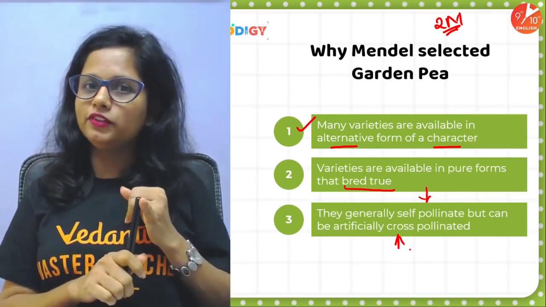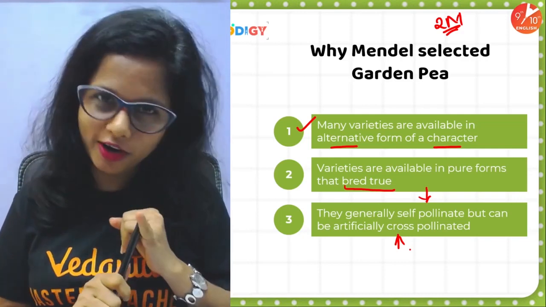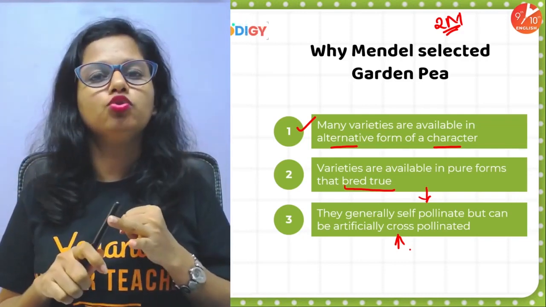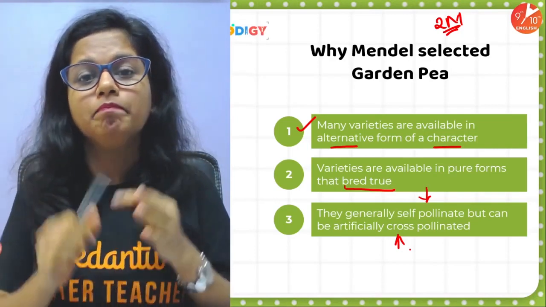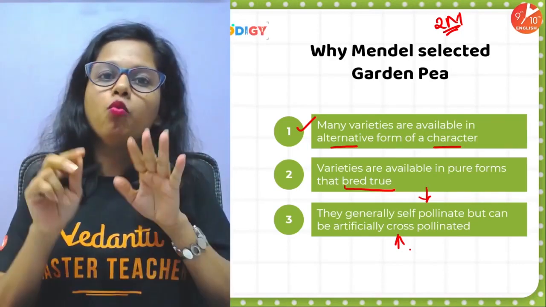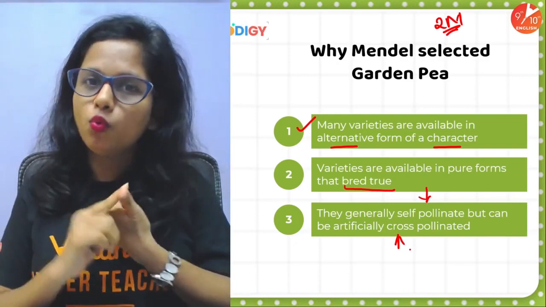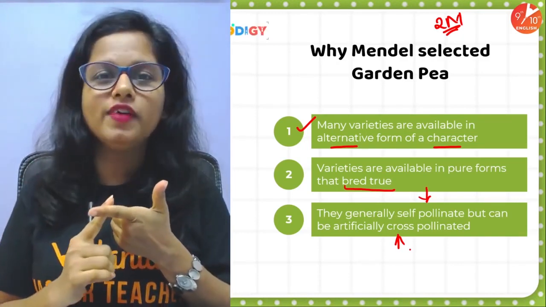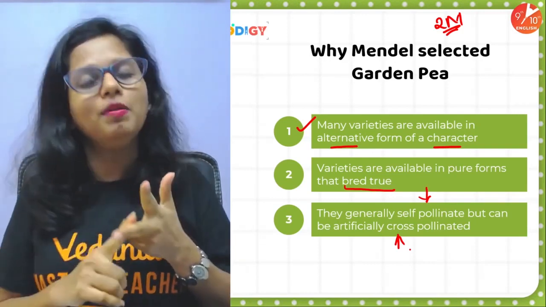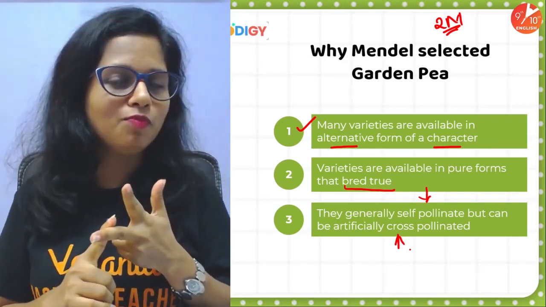So first, who is the father of modern genetics? Sir Gregor Johann Mendel. Which plant did he choose for his experimentations? Pea plant. What is its botanical name? Pisum sativum. Why did he choose pea plant? One, because it showed 7 pair of contrasting characters. He saw that those varieties were purebred and the plant allows self as well as cross pollination.